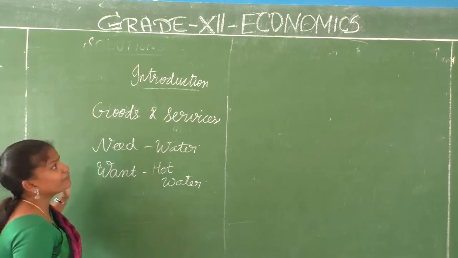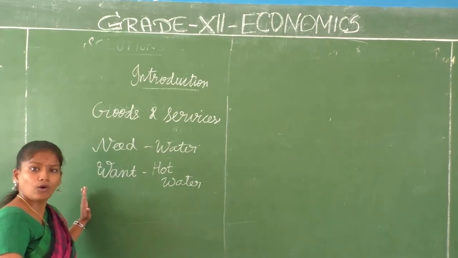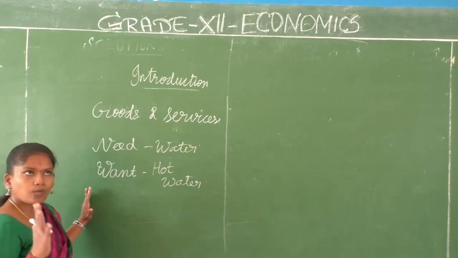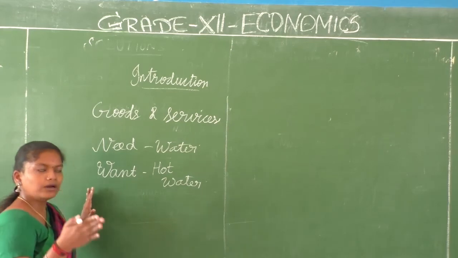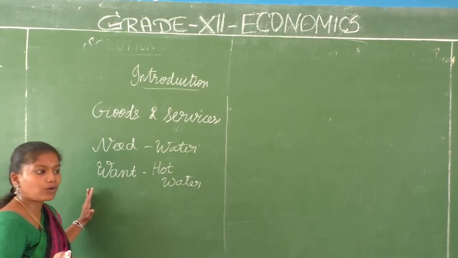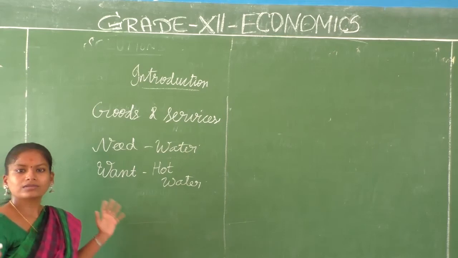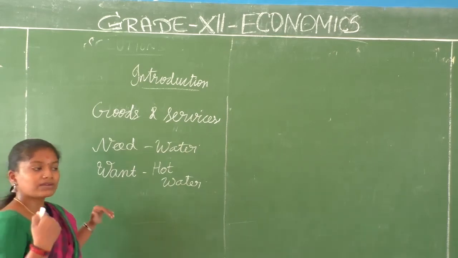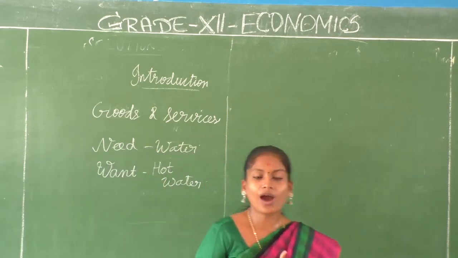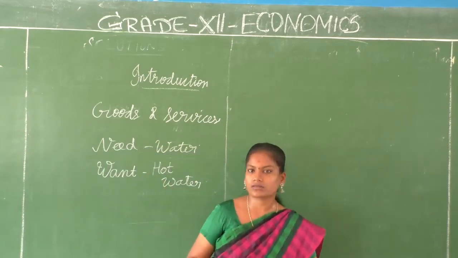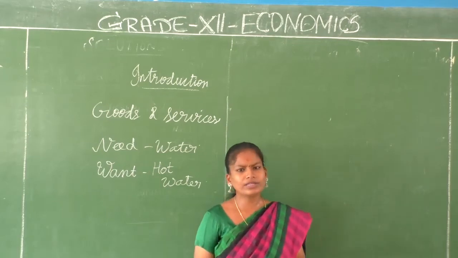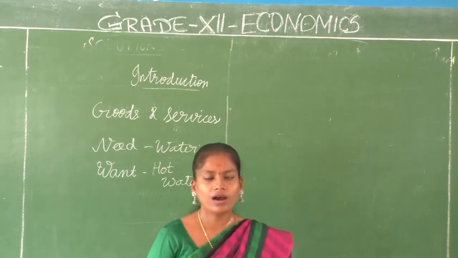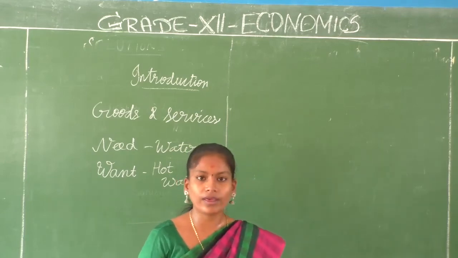It comes in everything. We all need a home to live. But when I have an option, like I want to have a double bedroom flat or I want to live in a villa, that is a want. There too we say want. When someone asks for your wish, you say I want to become something. It's your want, not your need. But what are your needs? Basically, people say that your basic necessities are food, water, clothing and shelter.